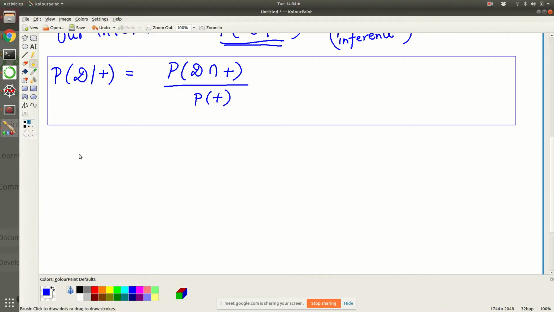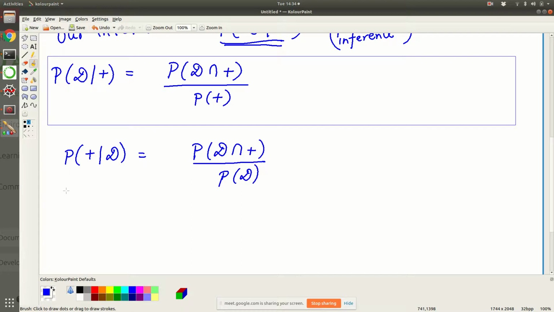We know one thing: the probability of positive given disease, we know these numbers. And this again is just the definition of conditional probability. The only difference between this and the one you usually see is that you have the probability of D here. There is nothing new I have done. Now using this, we can estimate the numerator.